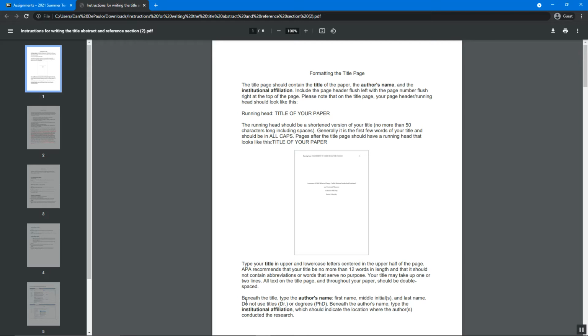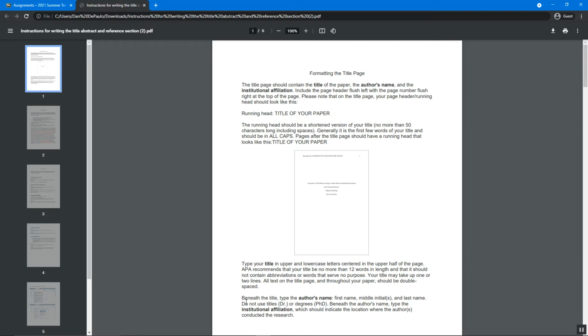The title page consists of the title, which should be no more than 12 words in length. It should not contain abbreviations, and it should convey the meaning of the research. That can include the variables being studied, like the independent variables and the dependent variable.